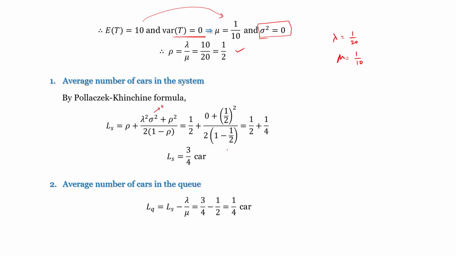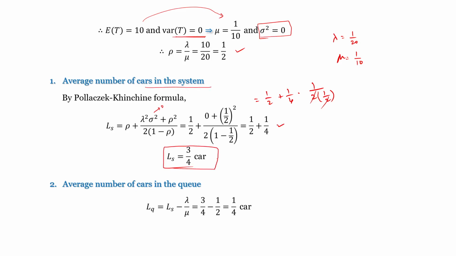This value is 1/2 plus (1/4) divided by (2 into 1/2). These cancel, so we get 1/4 plus 1/2. We get Ls equals 3/4 car. The average number of cars in the system is 3/4 car.